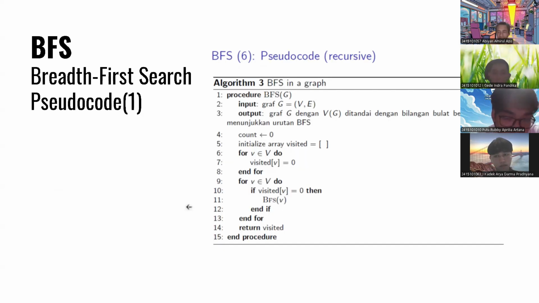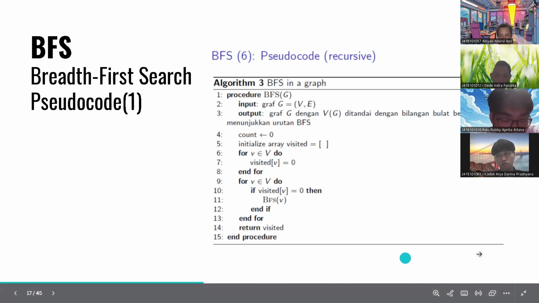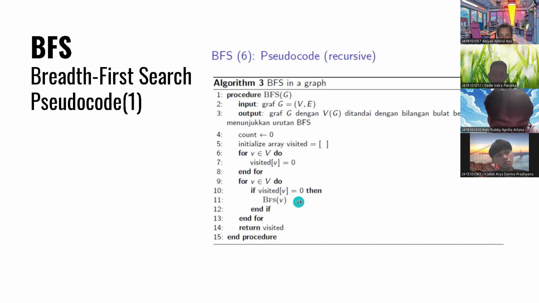Okay, so here I have a pseudocode. This pseudocode of BFS is the prepare pseudocode. First we have to prepare the input of the graph or the binary tree of the node, to search or visit. And then let's go to line number 4. There is a count of 0. This means we have not yet counted any of the graph or the binary tree. Okay, so initialize array visited equals null.